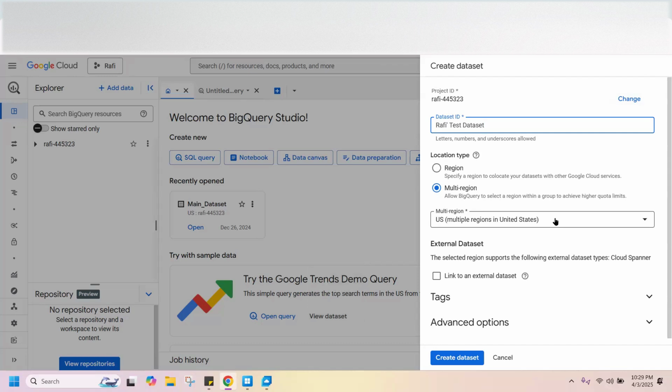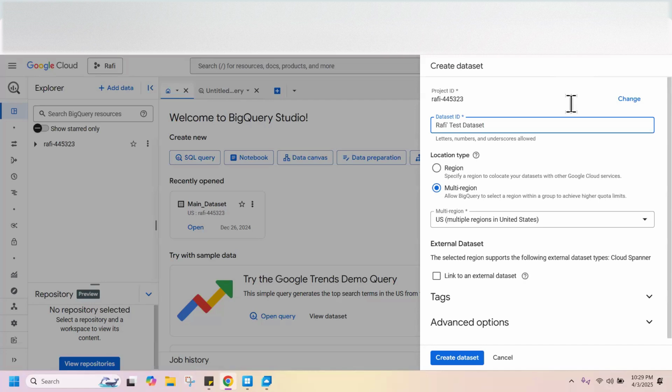So by choosing multi-region, I am basically letting Google know that, hey, you can keep my data in data warehouses in various regions and fetch it to the person from the location that's closest to them so they can see it faster. Yeah, definitely, that's how it is.